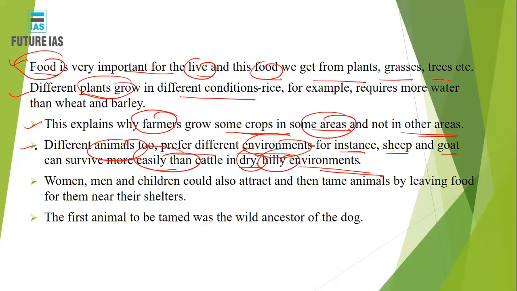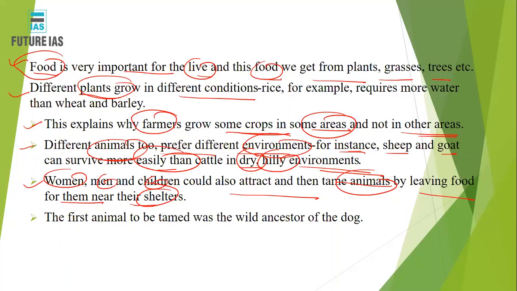Women, men, and children could also attract and then tame animals by leaving food for them near their shelters. So over a period of time, as I discussed in the last class, humans started domesticating those animals which were more friendly to humans. So the people started leaving food so that they could protect them from wild animals, isn't it? So it was a two-way process.